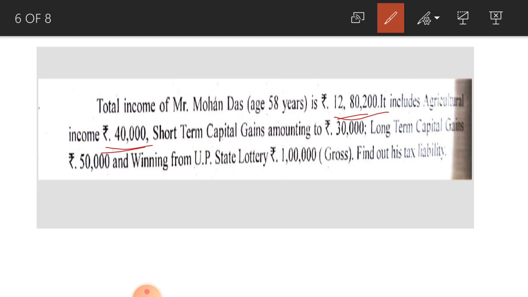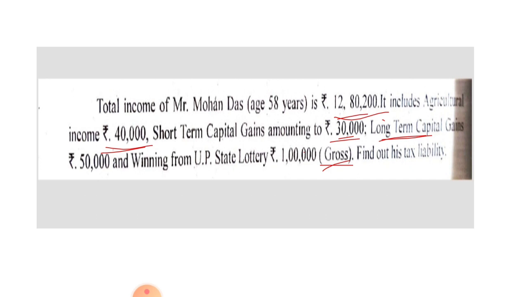Here no information is given. You can consider this short term capital gain 30,000 along with other income. No need to calculate tax on this short term capital gain separately. Okay, no need to consider it separately. Remember this point. And next one, long term capital gains 50,000. On this long term capital gain, you have to pay tax at 20%, and winning from UP state lottery 1 lakh, gross amount is given, no need to gross up this amount again. This is taxable at the rate of 30%.